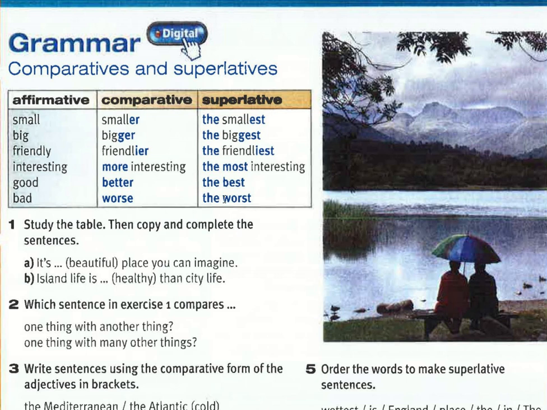Today we learn about comparative and superlative. Comparative and superlative come from the adjective word. For example, small becomes smaller, and then smallest. When there is a superlative, there should be the word "the" in front of it. So these are some of the lists of the comparative and superlative words.